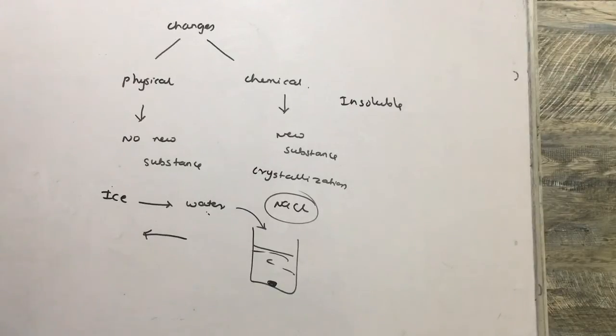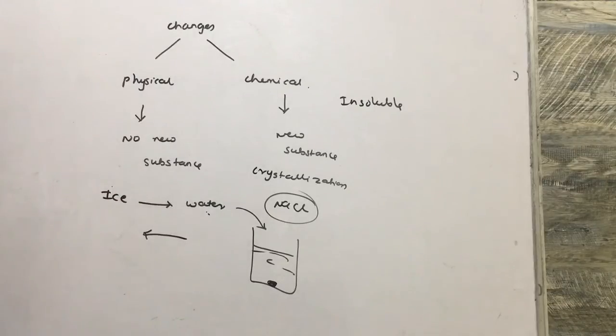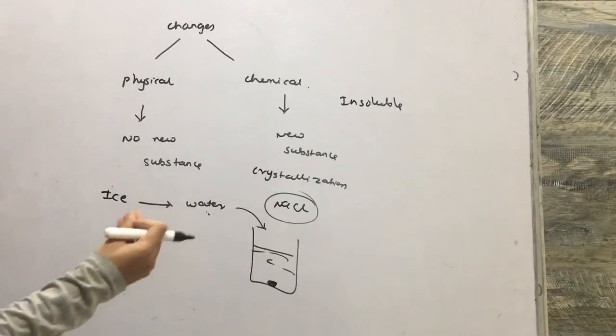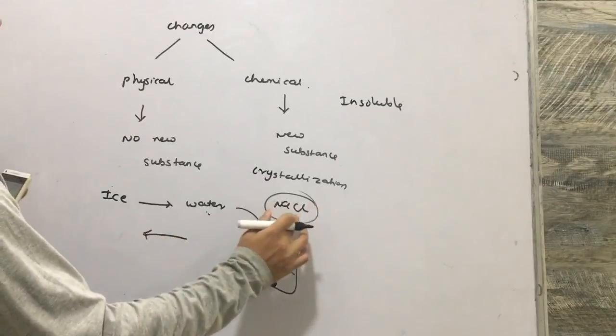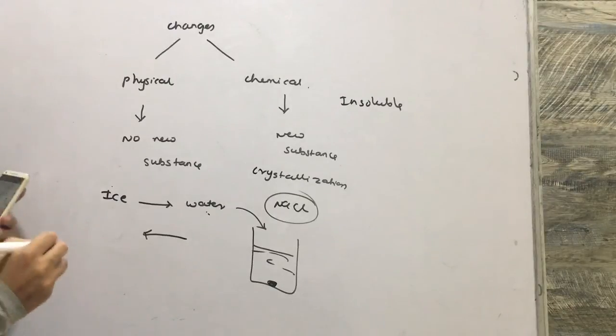Once we get the filtered solution, it is left undisturbed for a few hours, without moving it. The sodium chloride crystals with a well-defined geometrical shape will be formed, and the undesirable impurities will remain in the solution. So we get pure sodium chloride in the form of crystals. This is how we perform crystallization, and this is all about physical change.